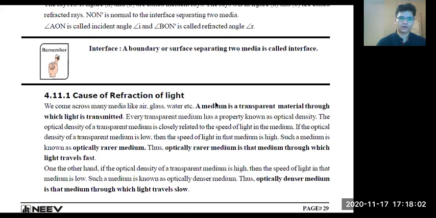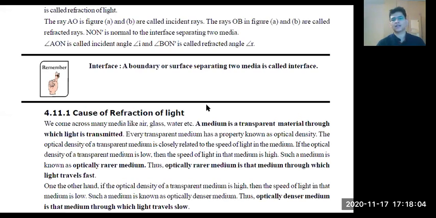So this is what we have already studied. What is the cause of refraction? The cause of refraction is optical density. So we have an optically rarer medium and an optically denser medium. Because of that, the speed of light changes, and because of that change in speed of light, there will be deviation in the path of light.